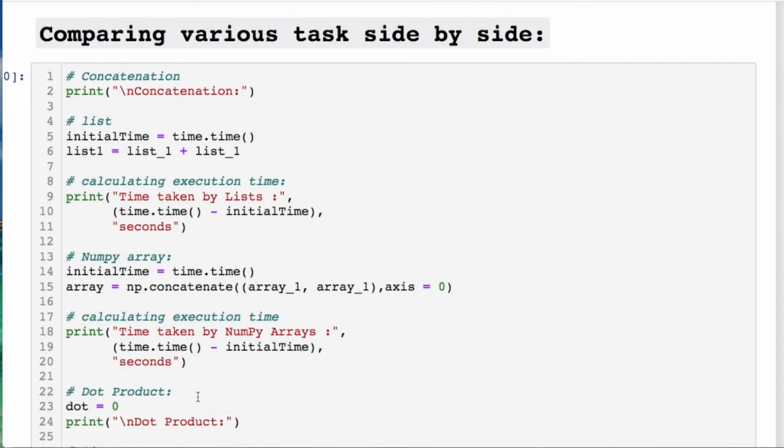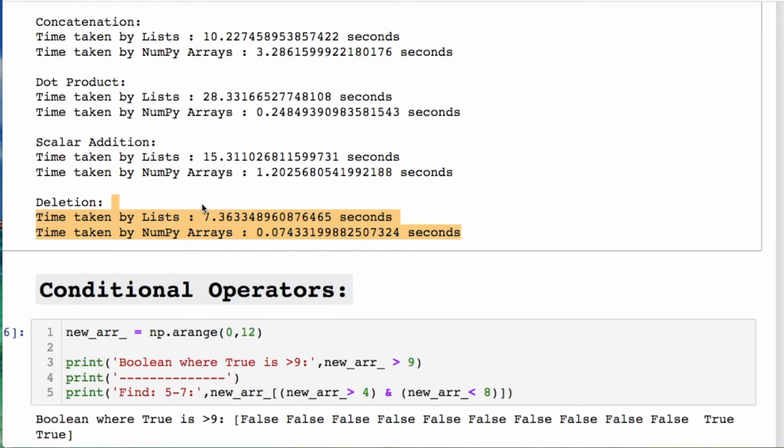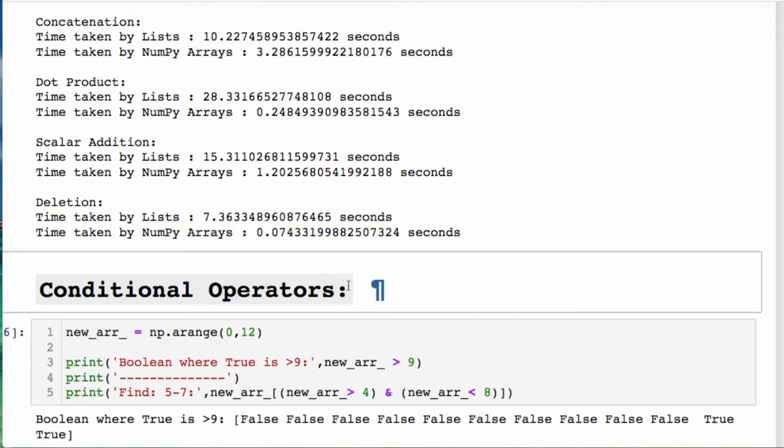The next example I want to show you is going to run through a few different examples. Let's get into what those are. I'm not going to show this code. You could pull it off of my GitHub because it's quite lengthy. So if you're dealing with concatenation, dot products, scalar addition, or deletions, you can notice a few things. We're not quite 10 times as fast doing the concatenation. The dot product, on the other hand, is more than 10 times. We have quite a bit in scalar addition, and if we're making any deletions. So this is another step towards going in the right way of using NumPy for some of your operations, especially if you're a data scientist or data analyst or someone who's doing computational work.